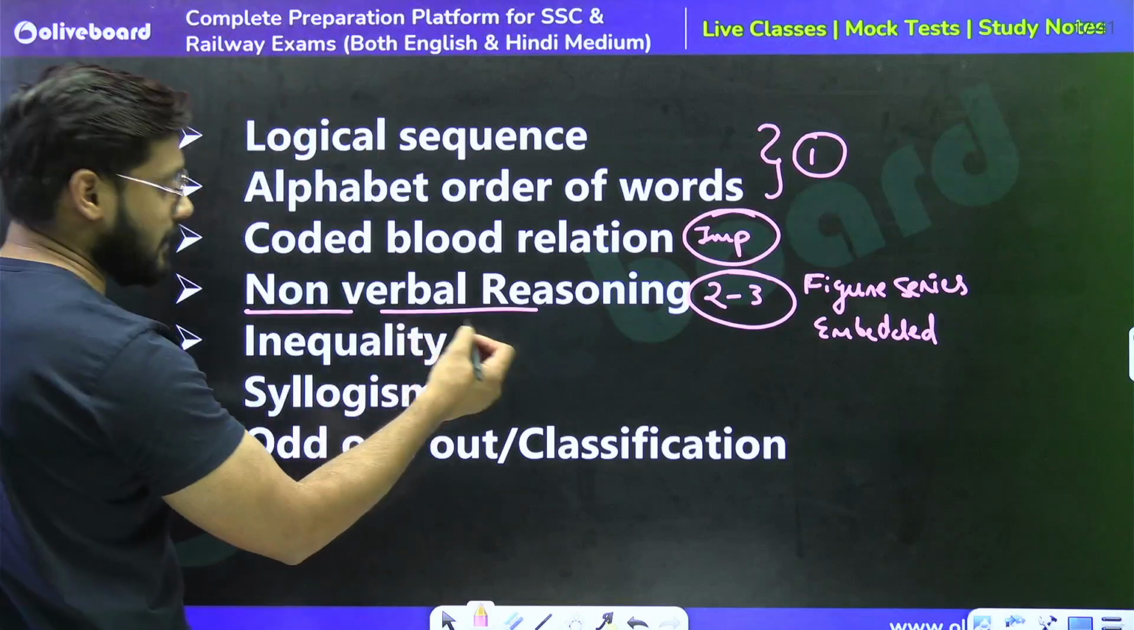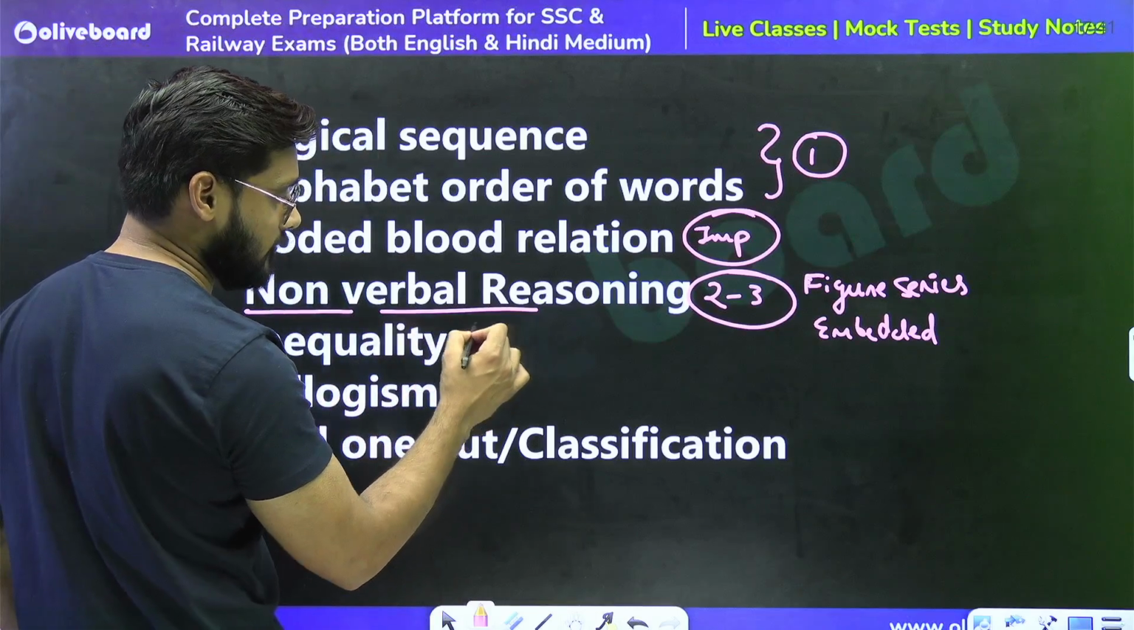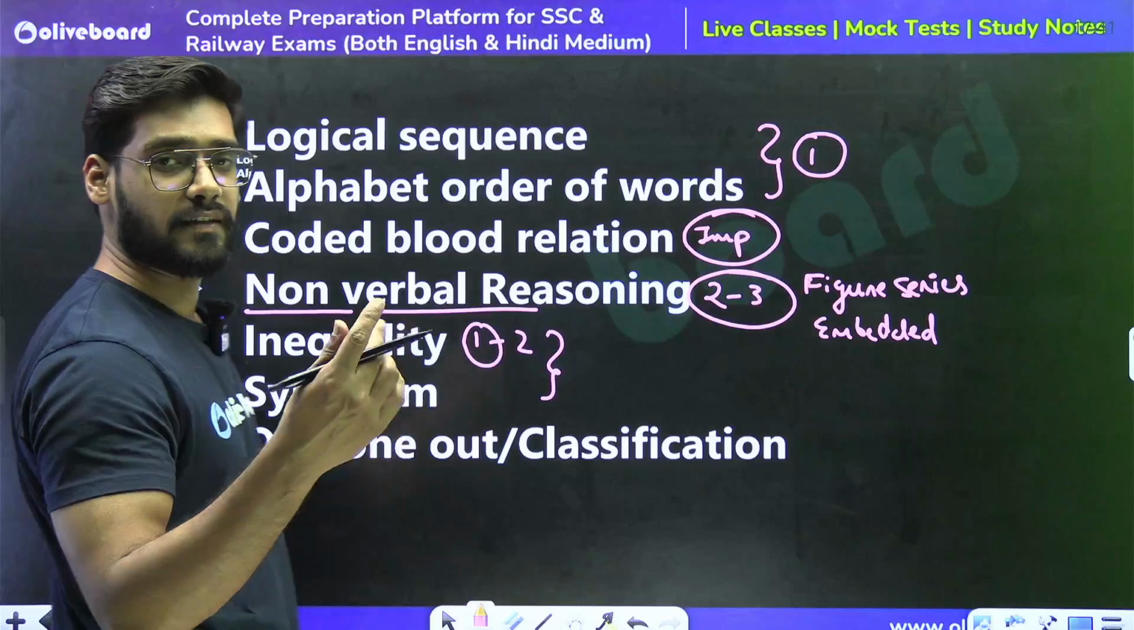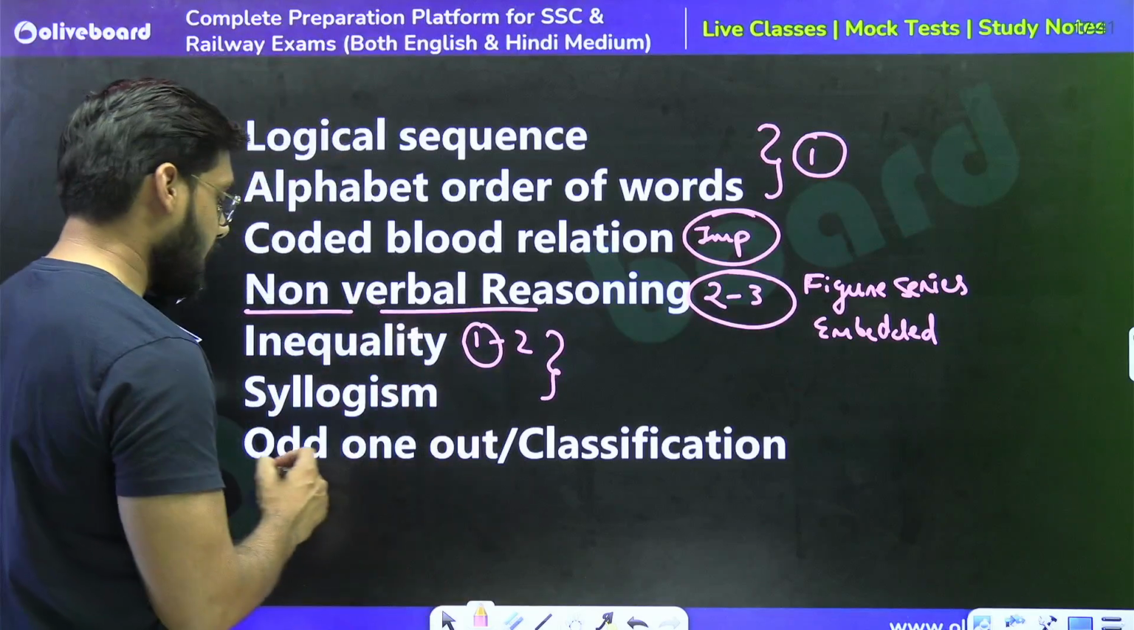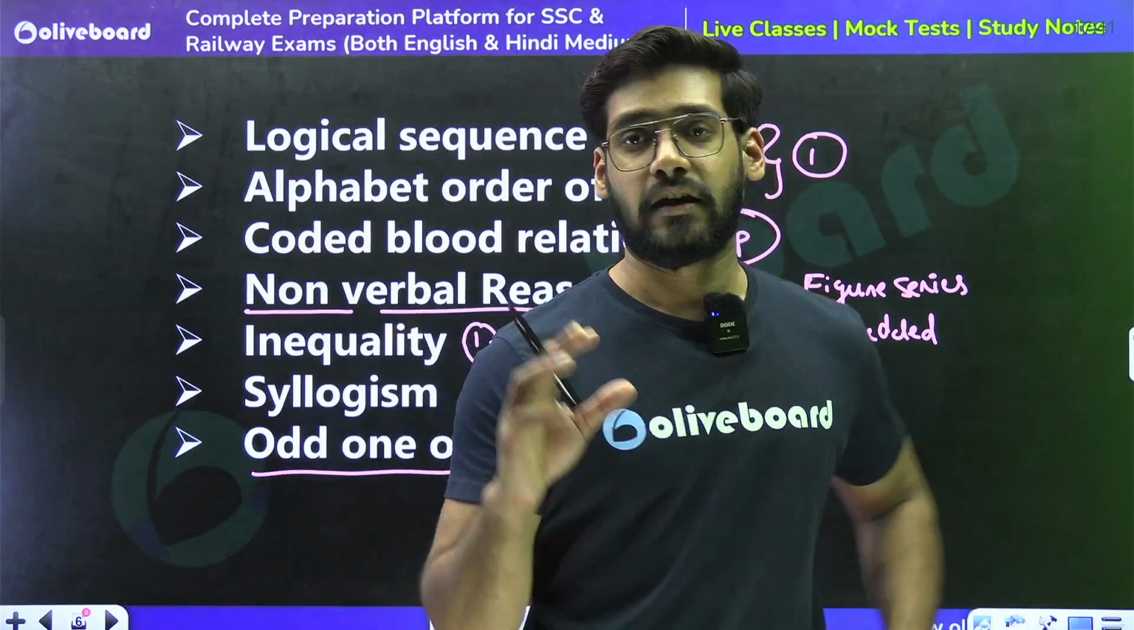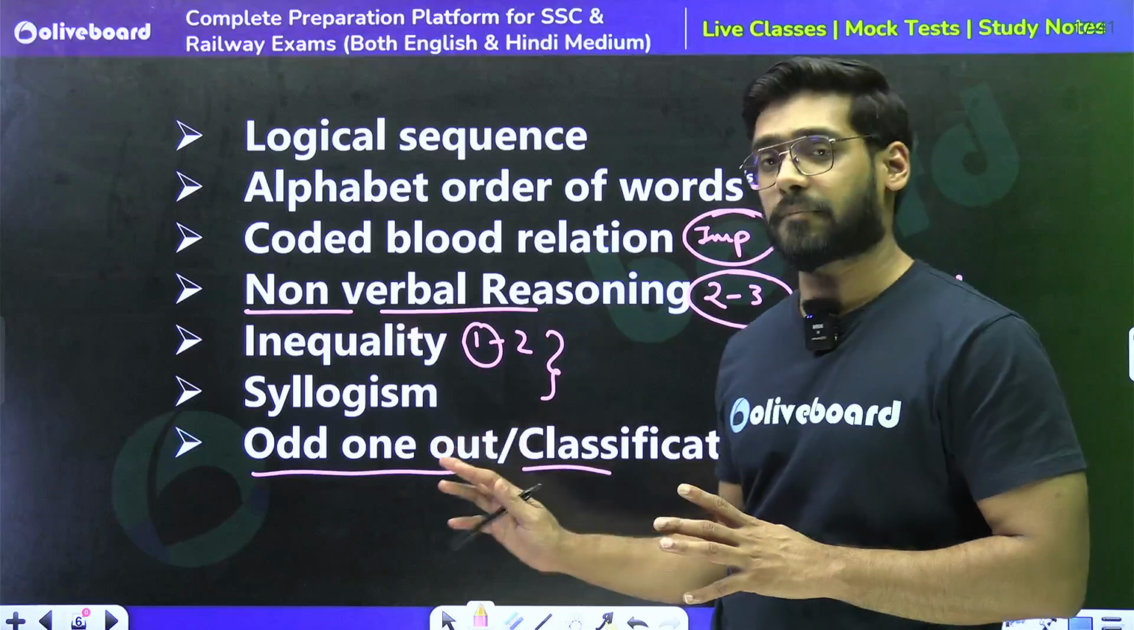Similarly, inequality is also an important chapter. We can see 1 to 2 marks from either chapter. From inequality or syllogism, we can see 1 or 2 questions. And odd one out and classification are the same thing, either classification or odd one out. We can see questions from this chapter as well.